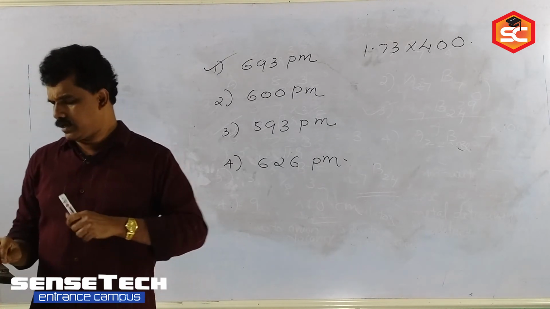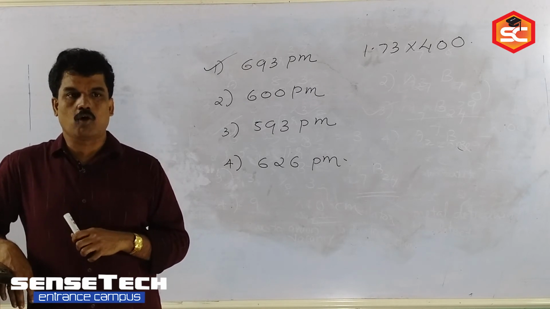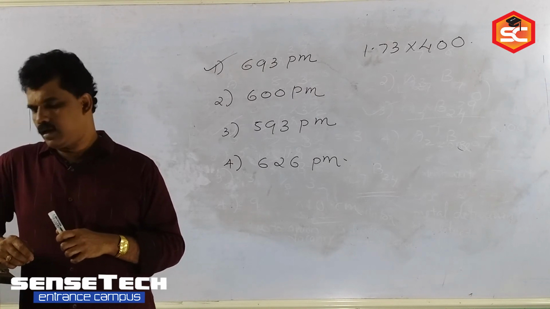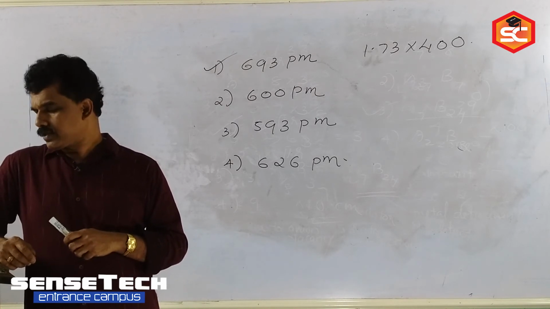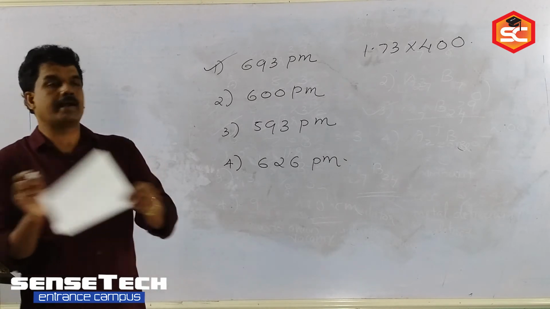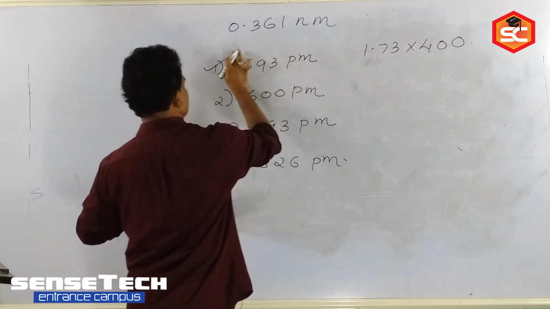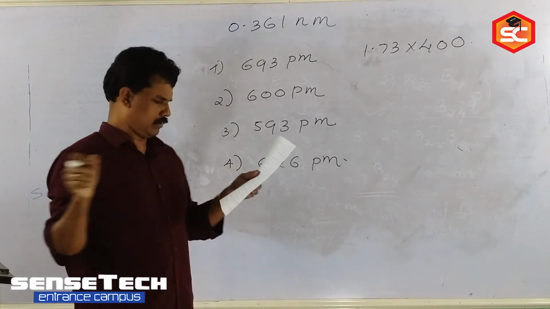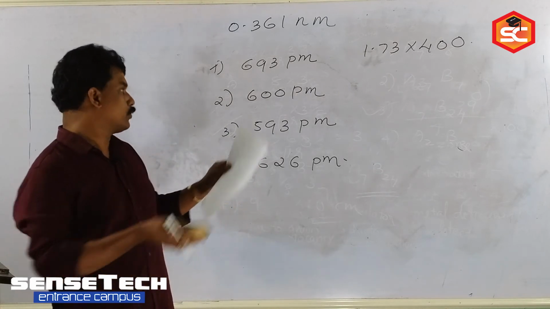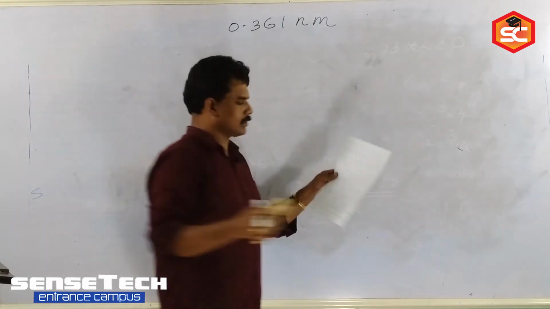Then next question. Copper metal has FCC structure with a unit cell length of 0.361 nanometer.